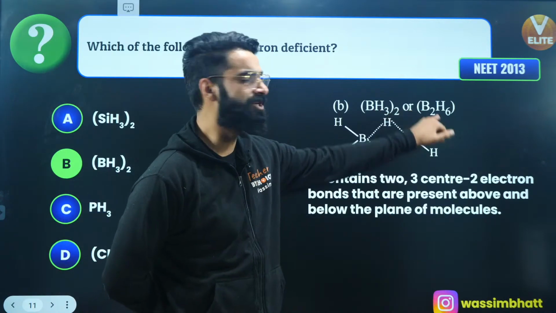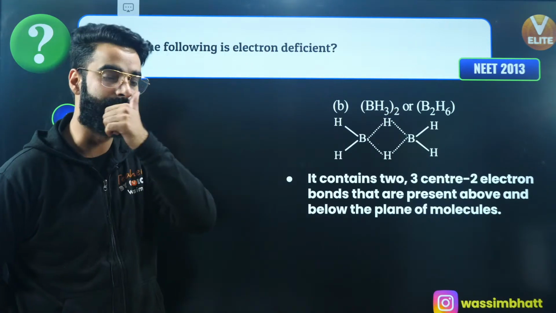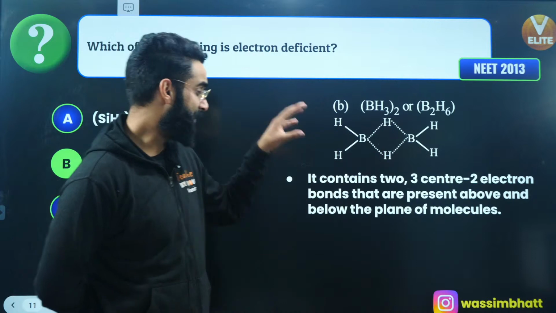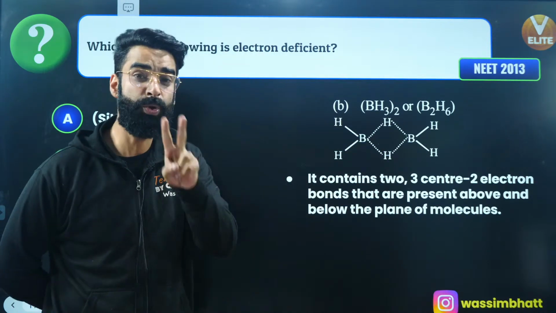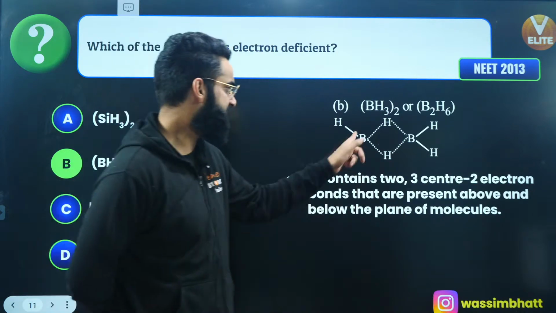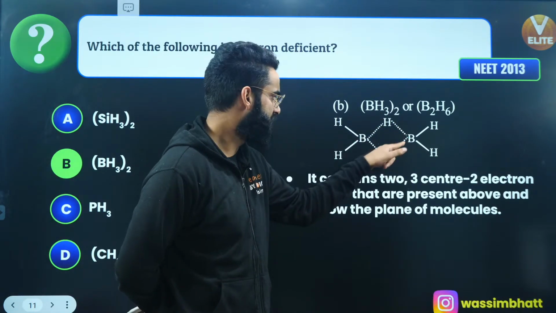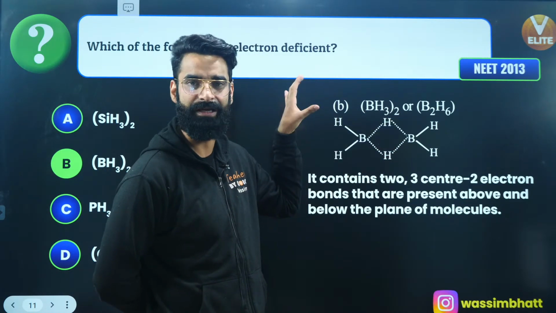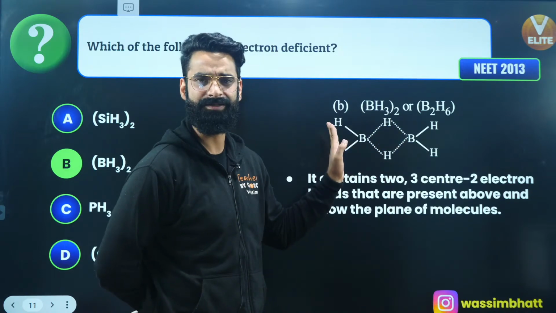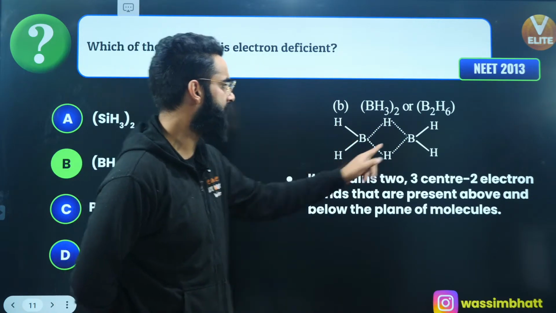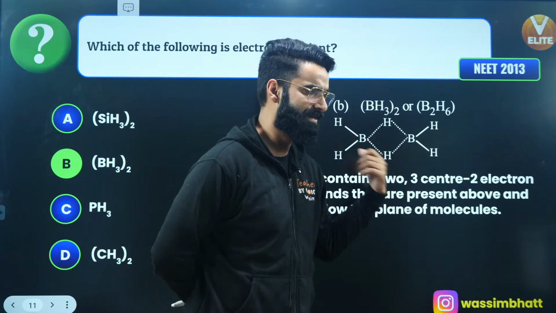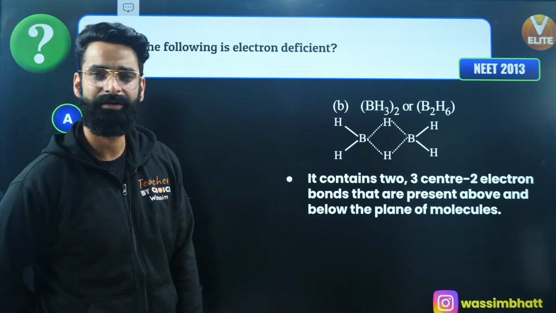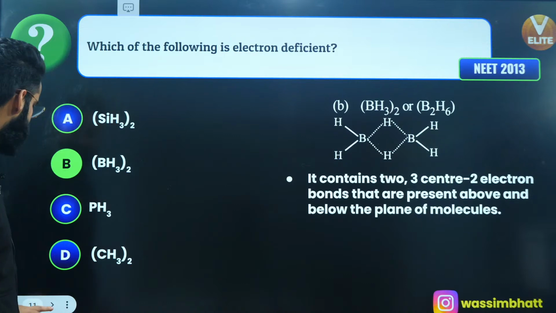BH3 twice, or you write it as B2H6. It's called diborane. This diborane is something which you will discuss in p-block elements. In this diborane, you have two 3-centered 2 electron bonds. This is what we call a 3-centered 2 electron bond, or you call them banana bonds as well. So there are 2 banana bonds in this case. The others are 2-centered 2 electron bonds, right? This is something which we are going to discuss in p-block when I teach you that. Let's not go into the details. Majority of the students have given the correct answer.